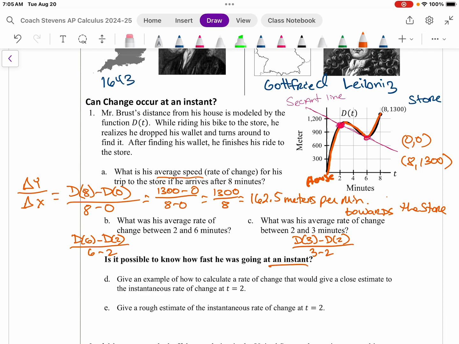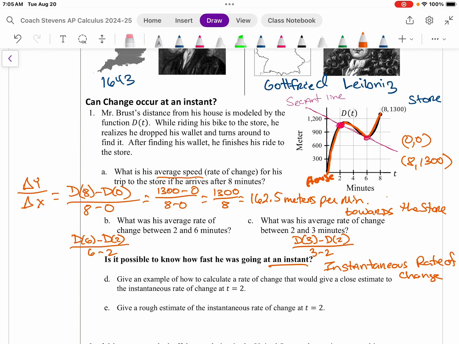And that instant is called the instantaneous rate of change. Got to pause there so I can make sure I spell everything right. So we got the instantaneous rate of change.